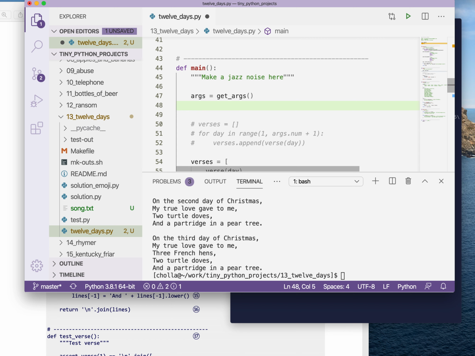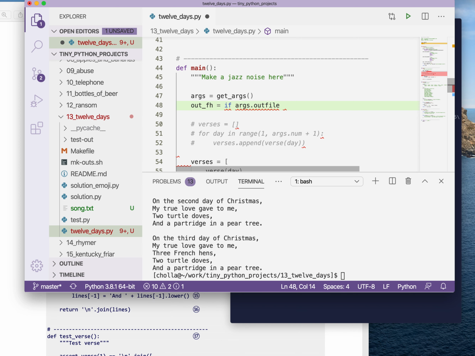I could, for instance, create an output file handle, and I have to figure out what that's going to be. So if args.outFile is present, then it needs to be equal to opening that out file as a writable file handle.